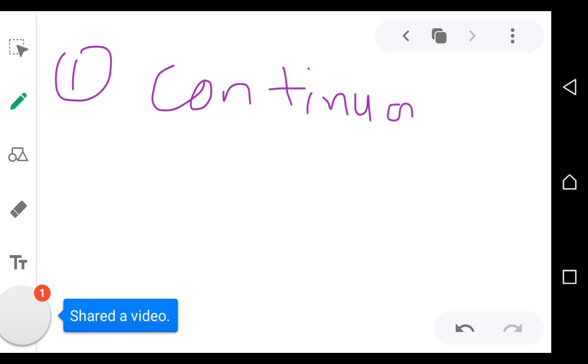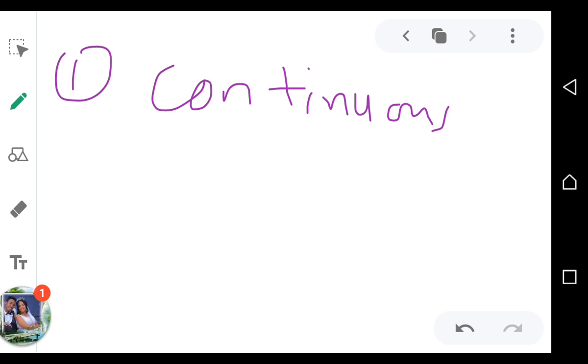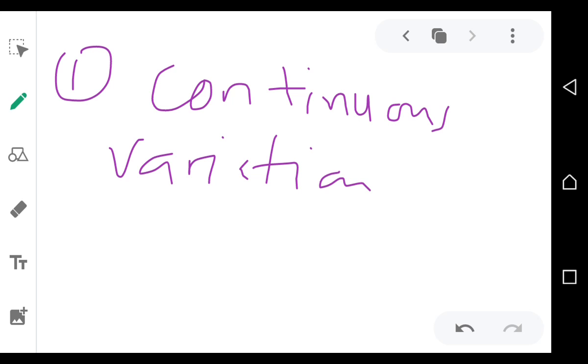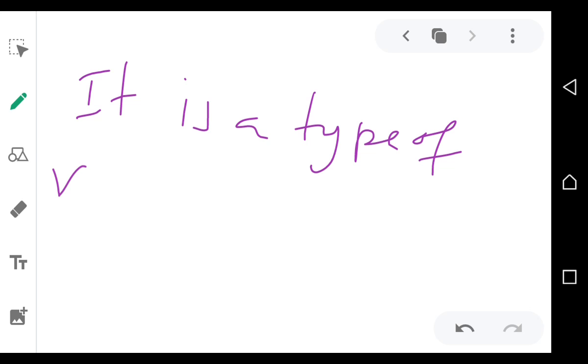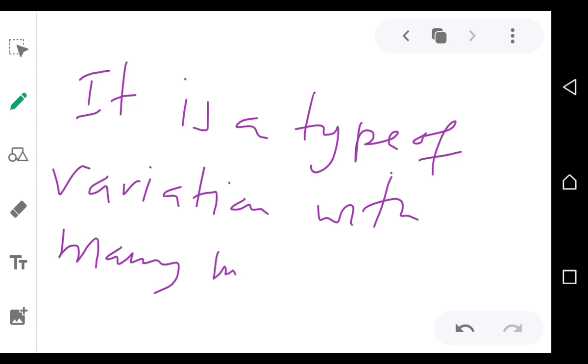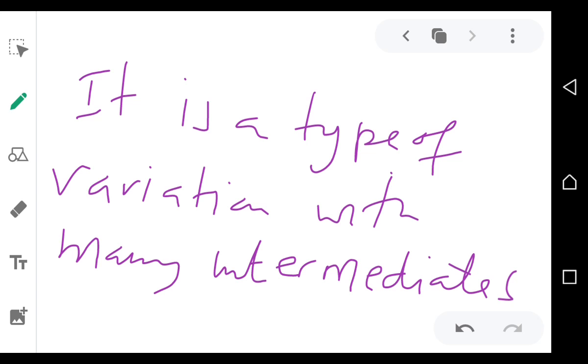Continuous variation. They can ask you to define continuous variation. What is continuous variation? You have to know this. Continuous variation is a type of variation with many intermediates between two extremes. Once you don't put this word intermediate, it's wrong.